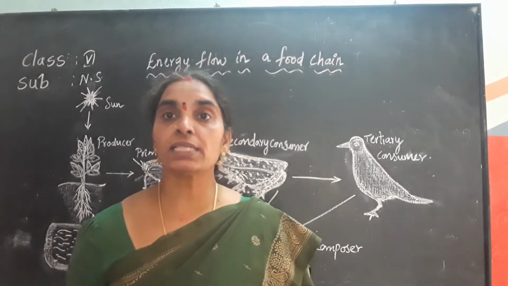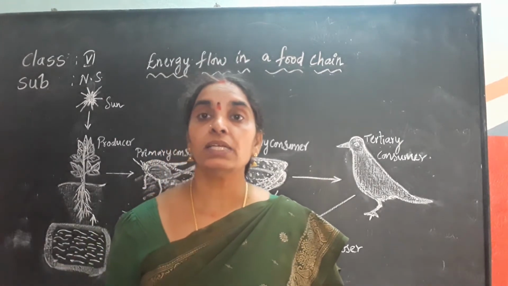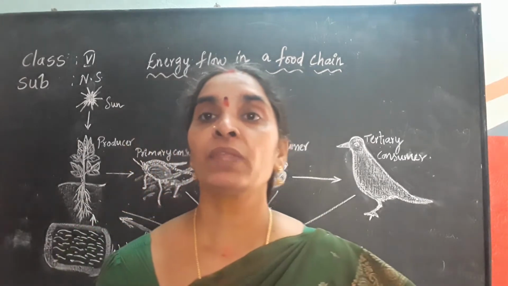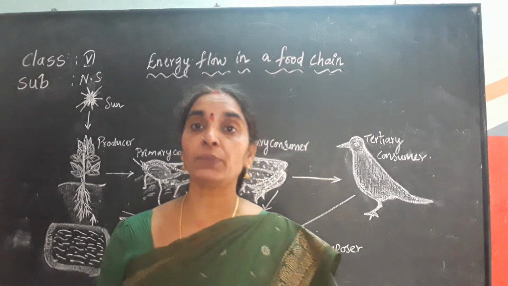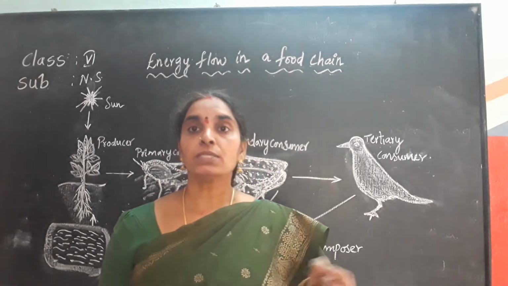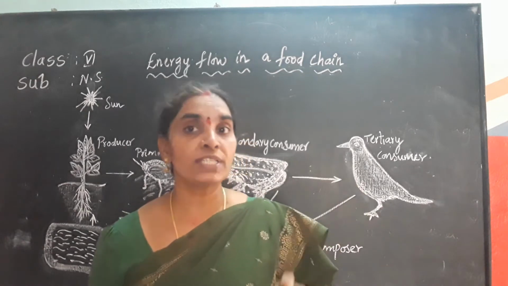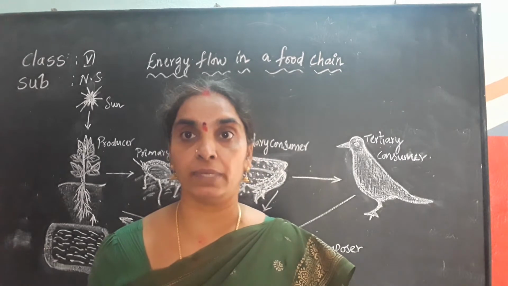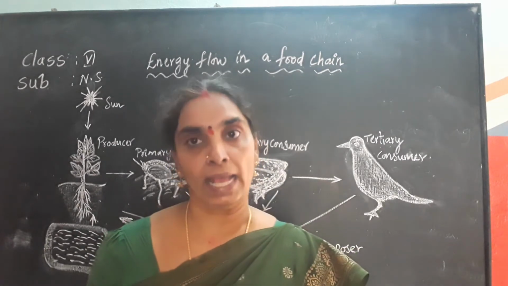So what is food chain, children? We already covered this. Food chain is the link between plants and animals for the sake of food. It means that there is a relationship between the plants and animals based on their food habits. So what does it explain? Food chain always explains the relationship between the plants and animals based on their food habits.